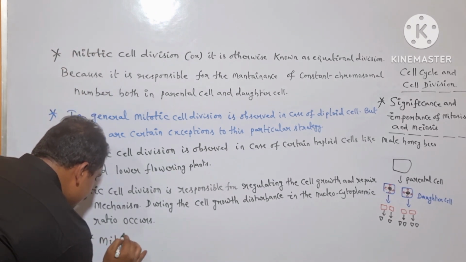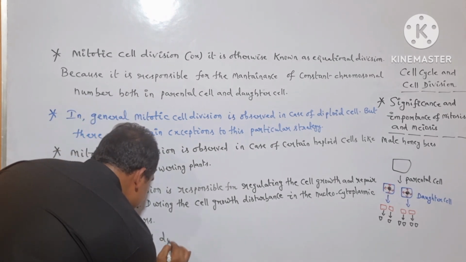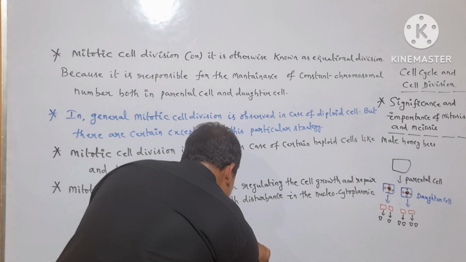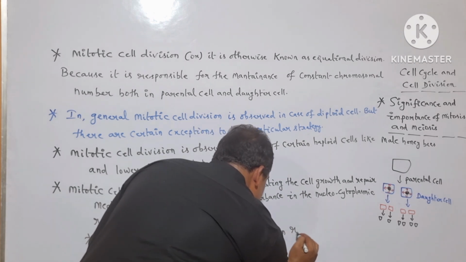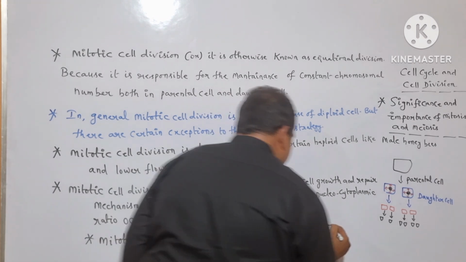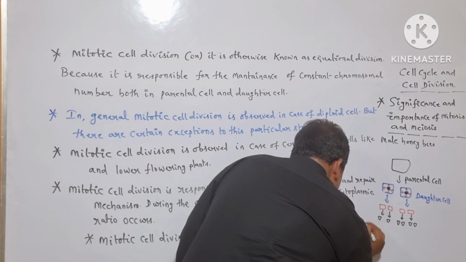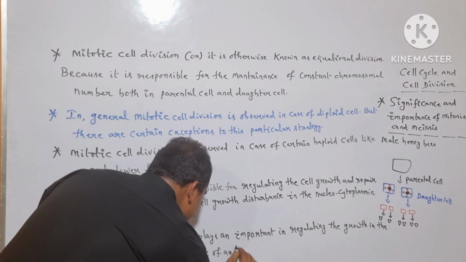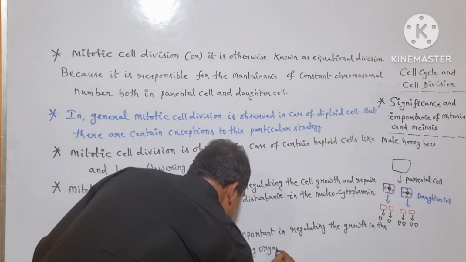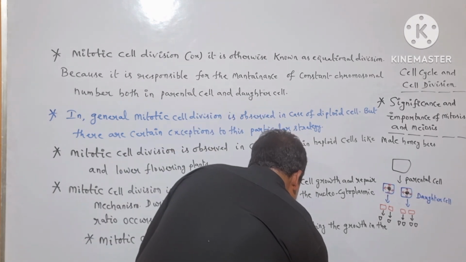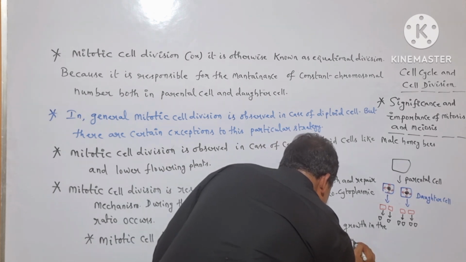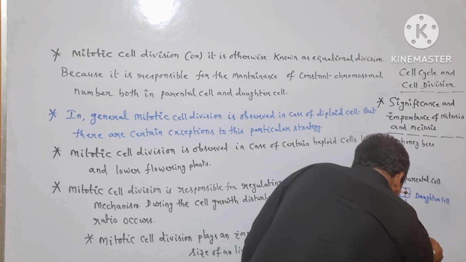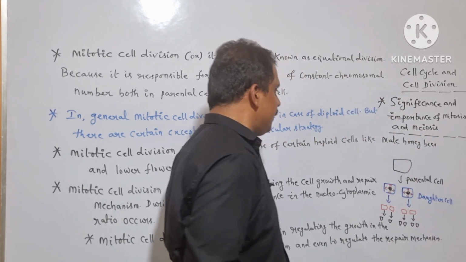Mitotic cell division plays an important role in regulating the growth in the size of a living organism, and even to regulate the repair mechanism. Is it clear? So let me arrange the things here.